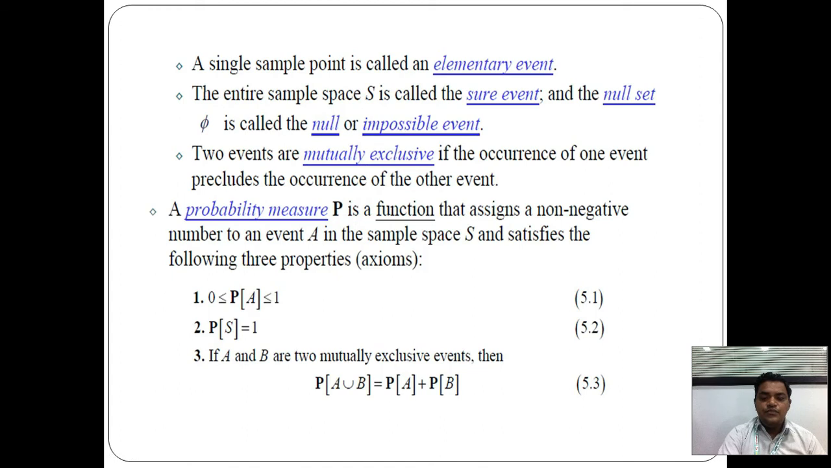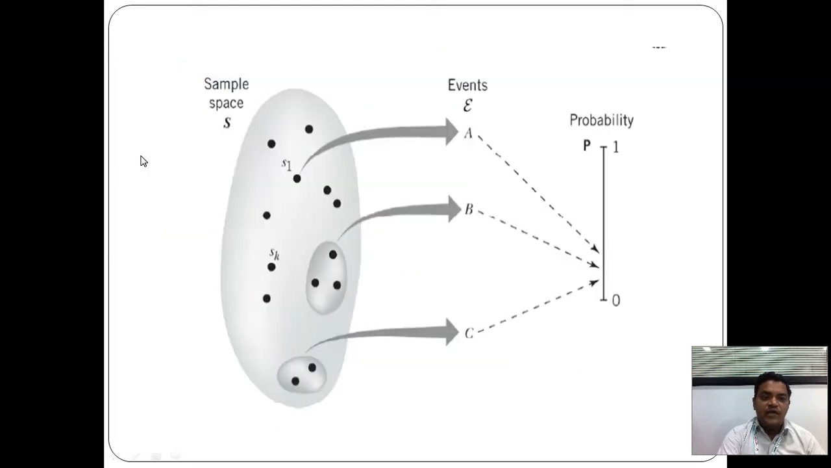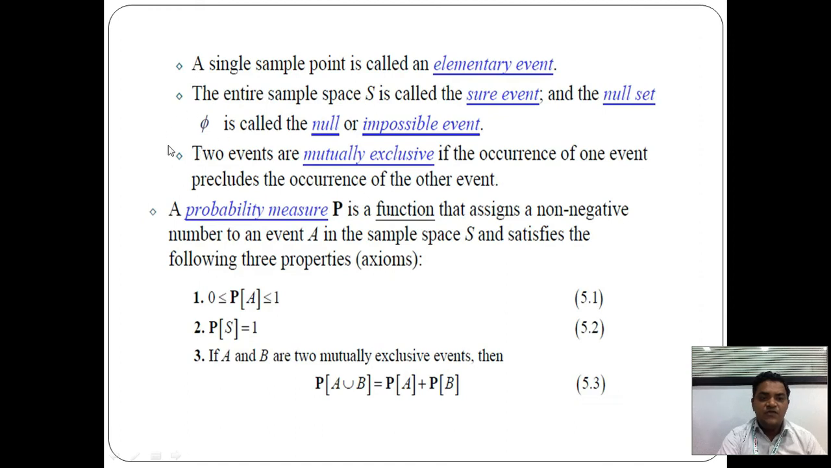Then a single elementary sample point is called the elementary event, and the entire sample space S is called the sure event, or the null set, or impossible event, and that null set is represented by phi. Then, when are two events called mutually exclusive?